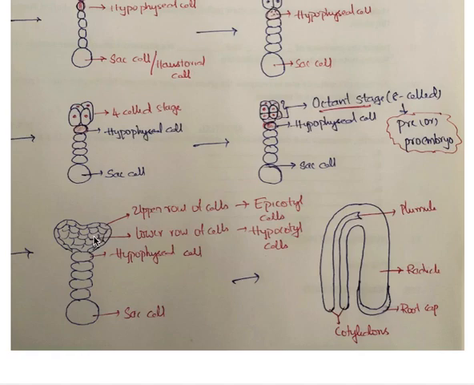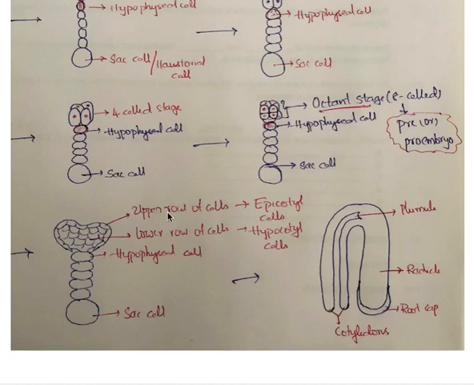That means in terms of numbers only till the octant stage, whereas after the octant stage, the number of cells will be counted in terms of rows. Rows means number of layers. Hope you understand. So this is the upper row of the cells, and this is the inner mass of the cells, the inner row of the cells.